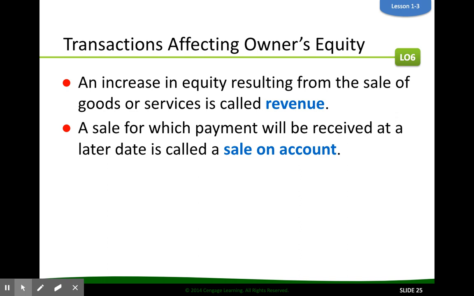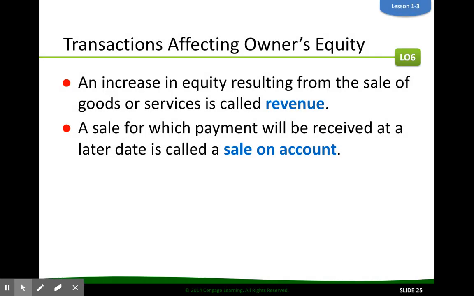The next one, a sale for which payment will be received at a later date, is called a sale on account. That is still revenue. A sale on account, that's different than when a company sells something and they get paid right away. A sale on account, they sell a good or service and they give the buyer maybe 30 days to pay them. So that's a sale on account.